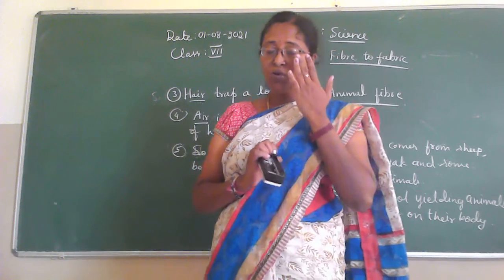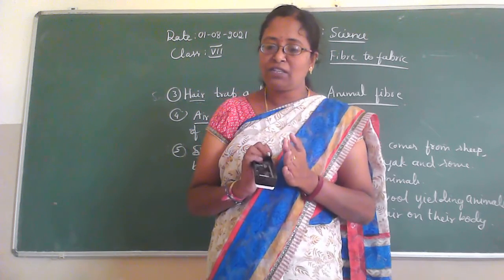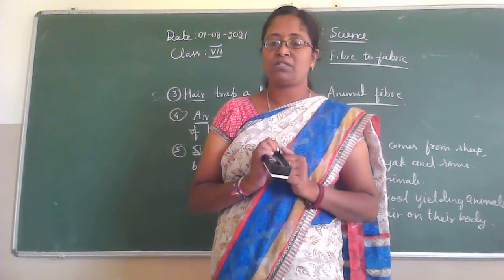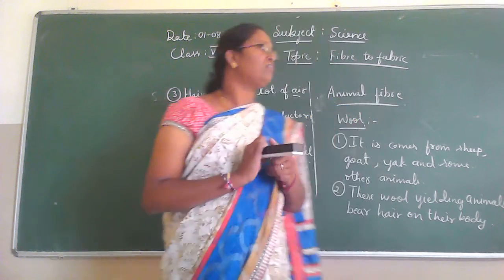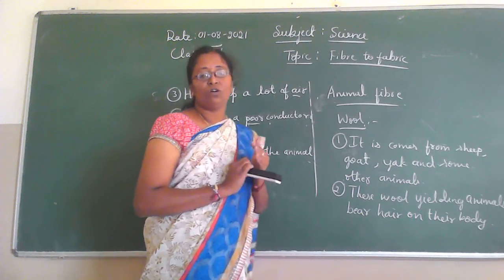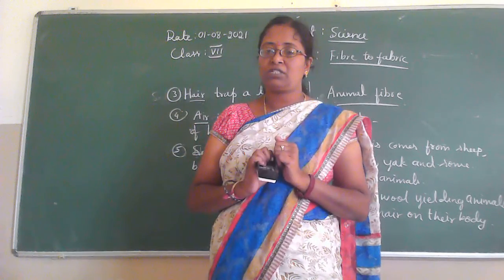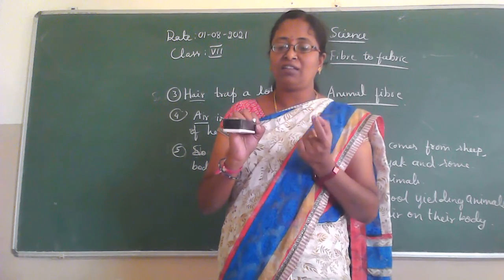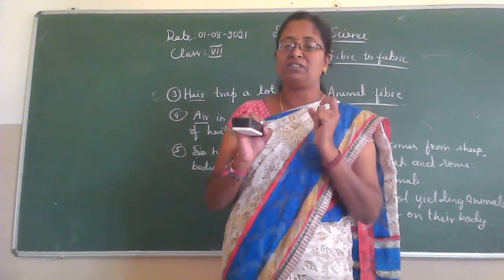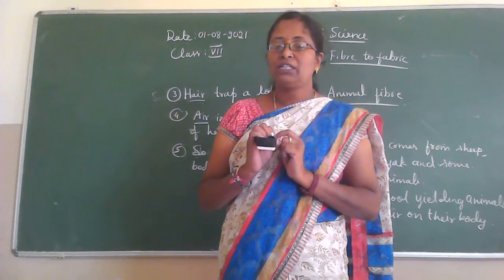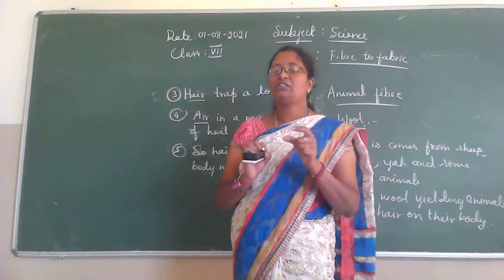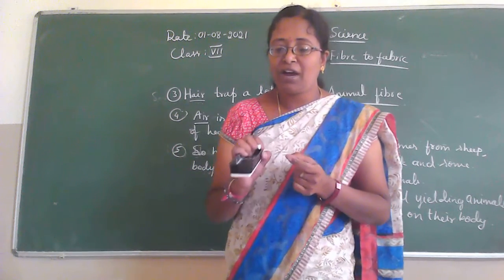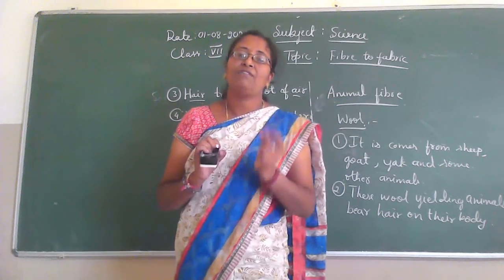Then wool is derived, it is obtained from these hairy fibers. Children, what is wool made from? Yes, hairy fibers. The hairy fibers on the sheep's body are what wool is formed from. Wool is made or obtained from these hairy fibers.